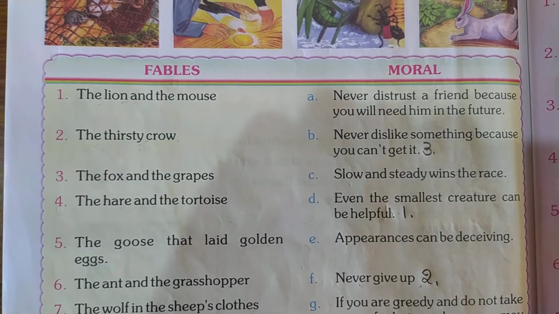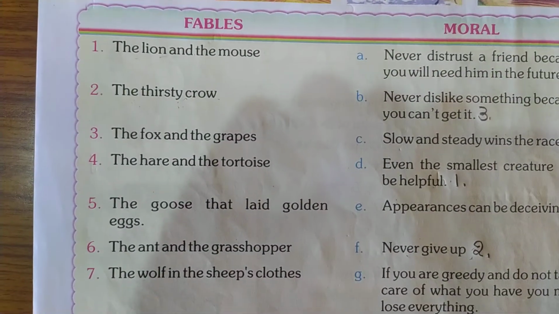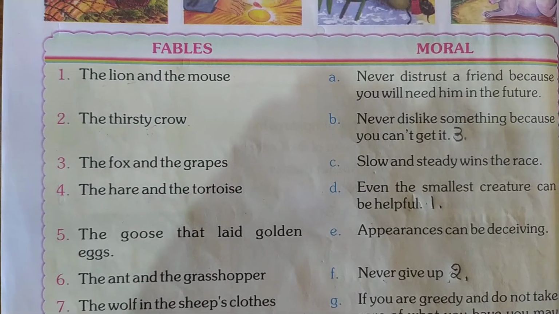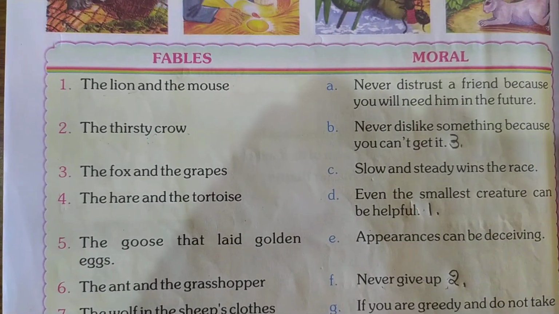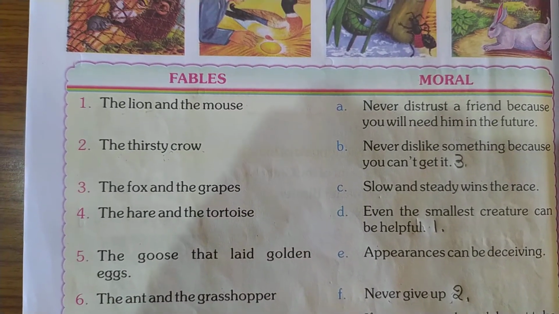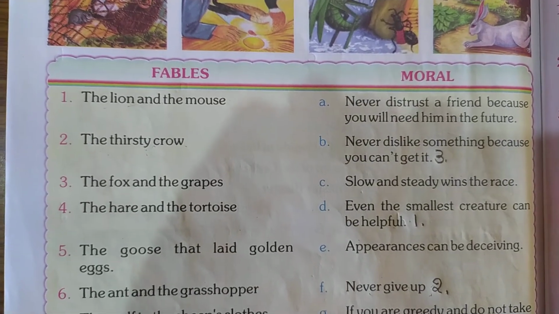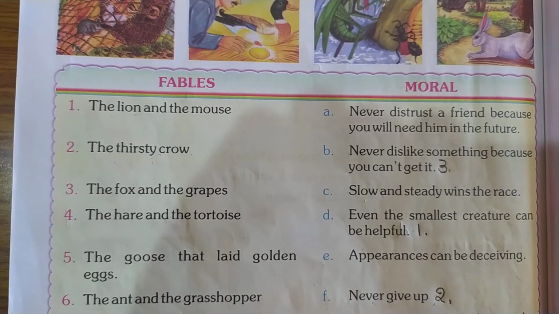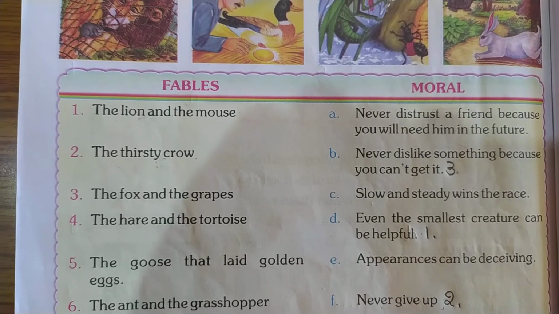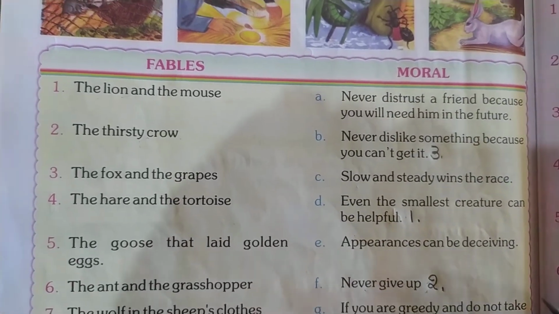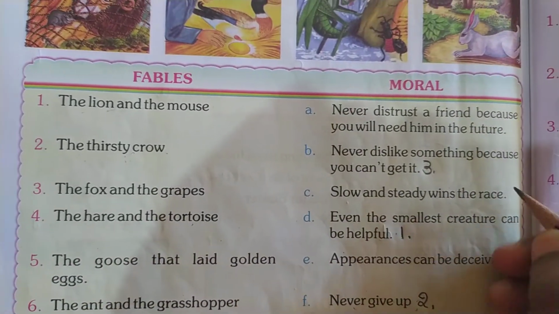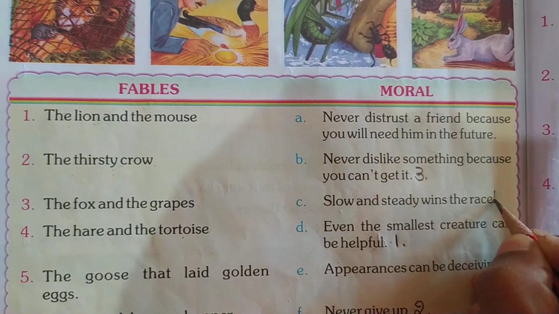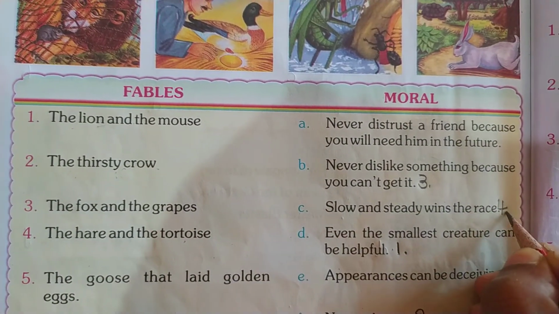What is this? The hare and the tortoise. So you all know the story. The hare and the tortoise. So what is the moral of the story? Yes, slow and steady wins the race. So the moral of the story is slow and steady wins the race.